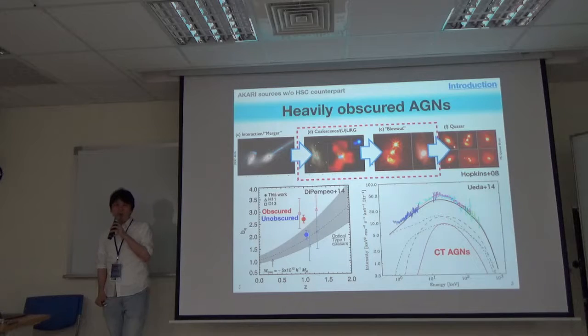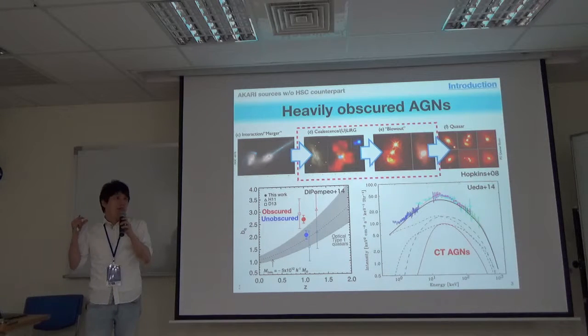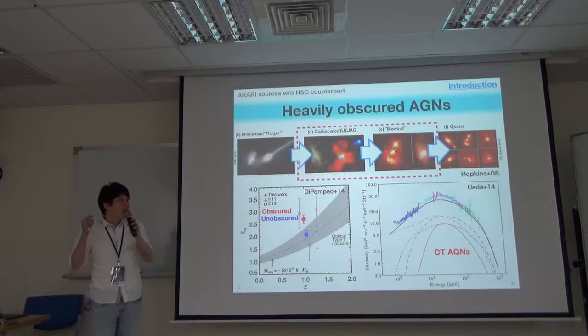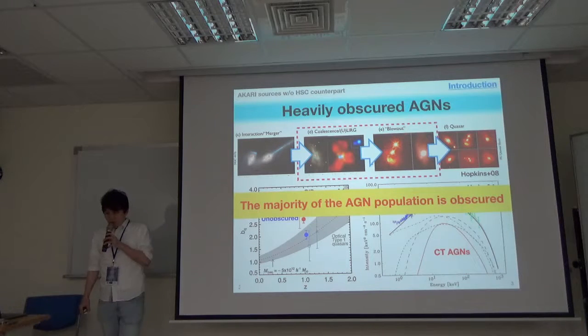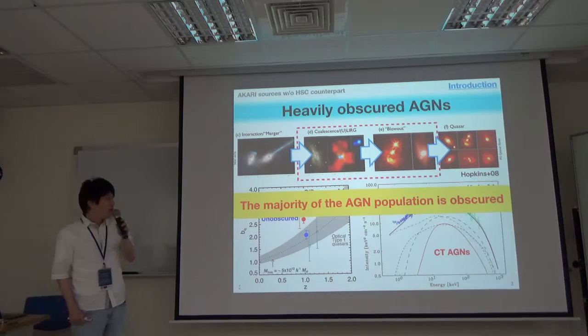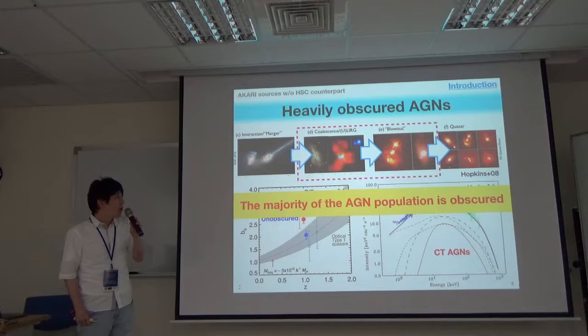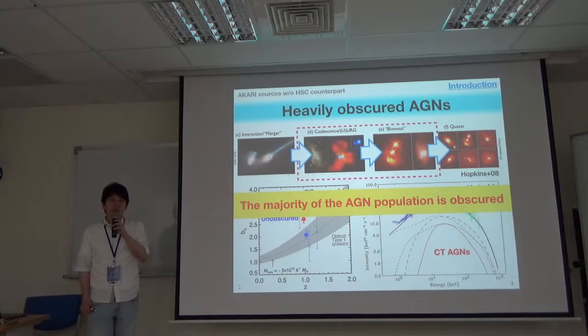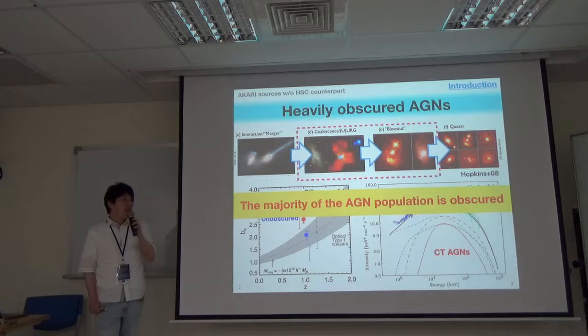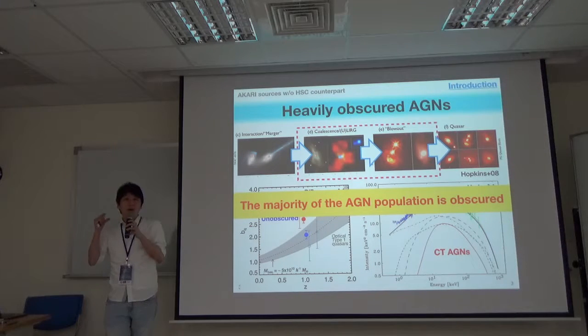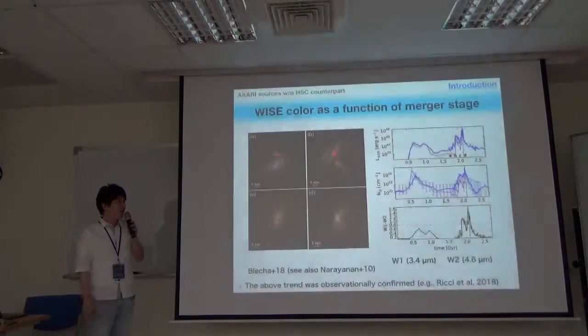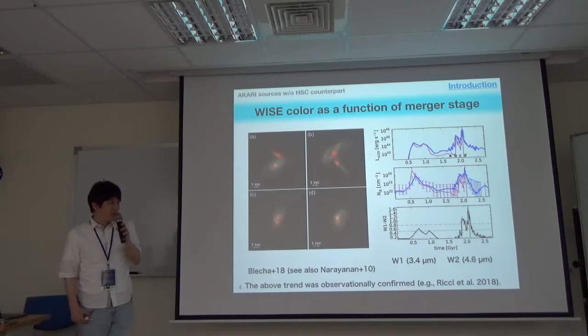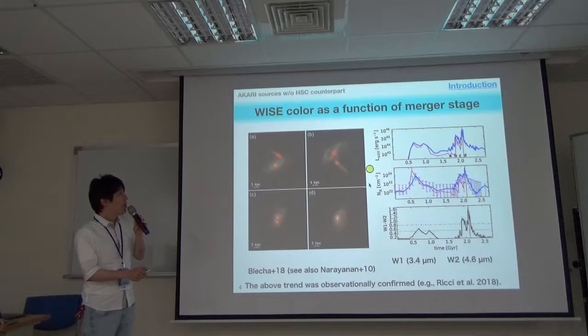Anyway, an important point here is that the majority of the AGN population is indeed obscured. So understanding the complete census of AGN activity requires the identification of both obscured and unobscured populations. In the context of the major merger scenario, AGN luminosity and hydrogen column density and WISE W1 and W2 color are correlated.